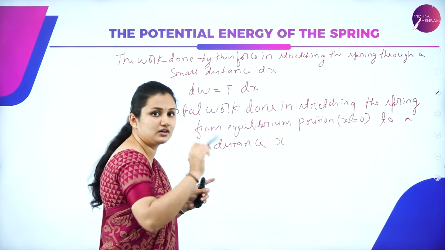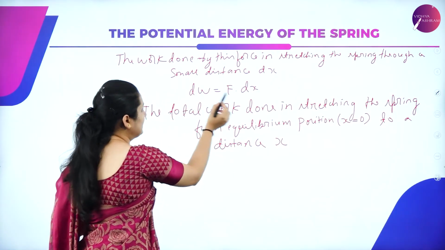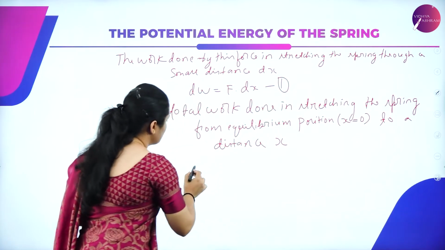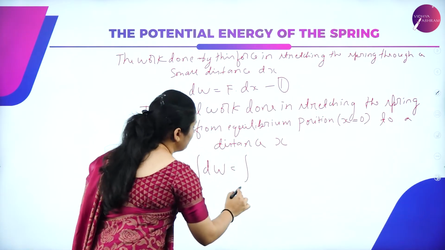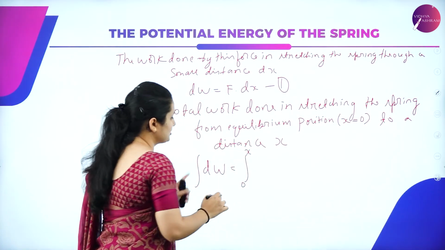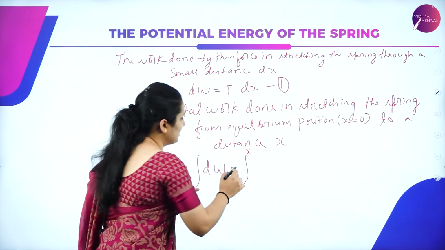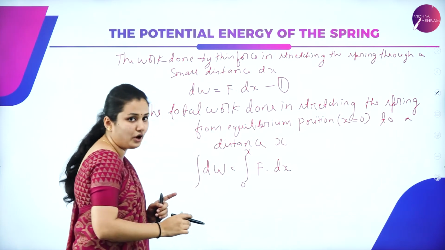What is the total work done by the variable force? So what you have to do is integrate this equation 1. So you'll get the integral of dW is equal to the integral from the initial position to the final distance, 0 to x, of F dot dx.